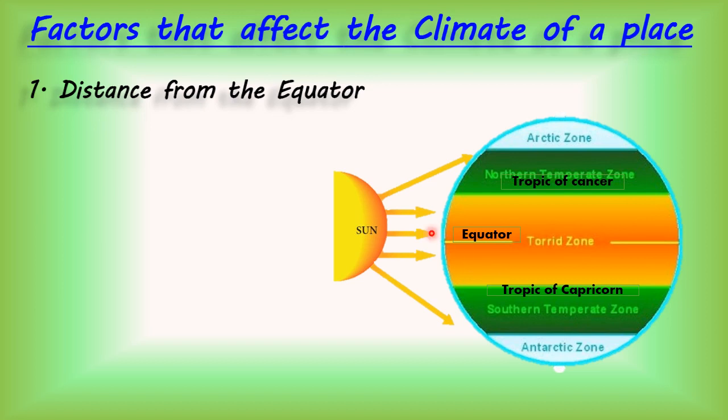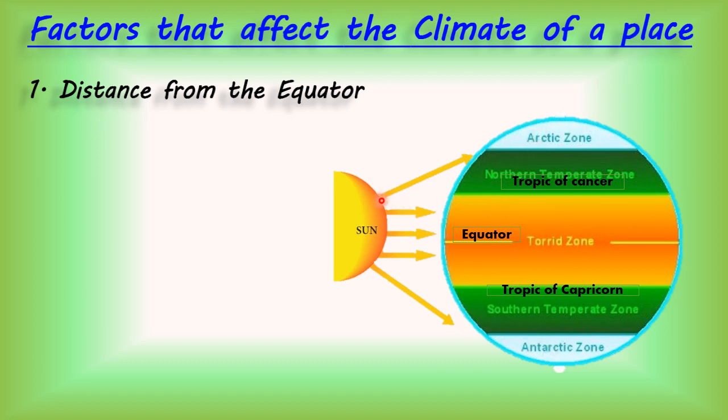And this torrid zone is hot and humid. Why is the place between Tropic of Cancer and Tropic of Capricorn, or we can say a place near the equator, hot and humid? Because here the earth gets direct heat and light. Is it clear?